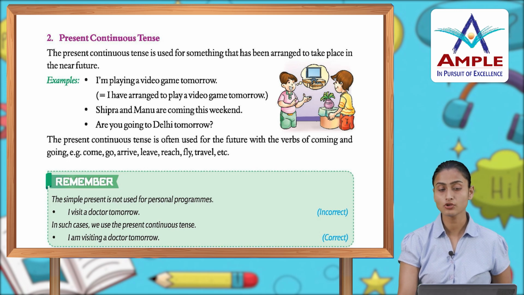The present continuous tense is often used for the future with the verbs of coming and going. For example, come, go, arrive, leave, reach, fly, travel, etc.